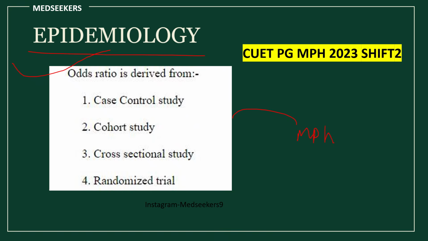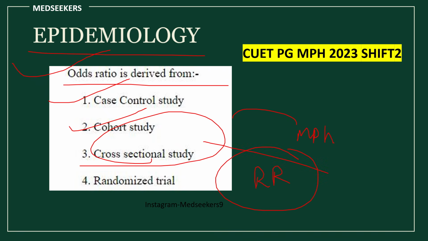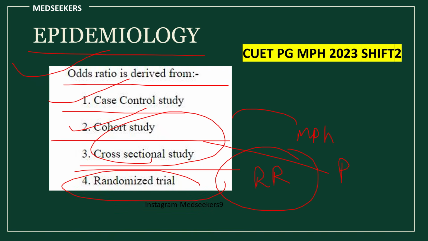If you have referred to that video or if you have studied standard textbooks, you will know odds ratio is derived from case control study. Now tell me, relative risk is derived from which type of study? Relative risk is derived from cohort study. From cross-sectional study we get prevalence. So when you solve previous year question papers, please look at each and every option carefully and read about that particular option so that you will have a solid foundation.